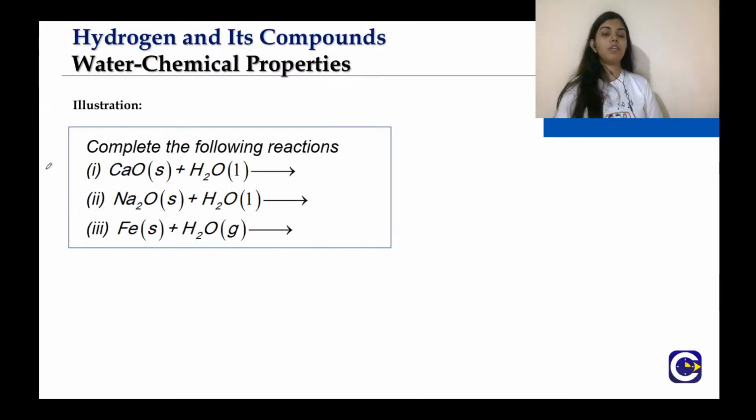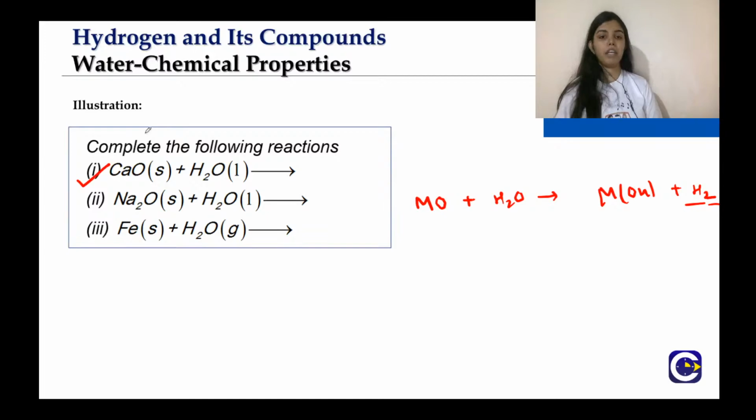Now, you have to complete the following reaction. First, give the answer for this: calcium oxide on treatment with water will yield what? I'll give you an idea: metal oxide plus water gives you metal hydroxide plus hydrogen gas.